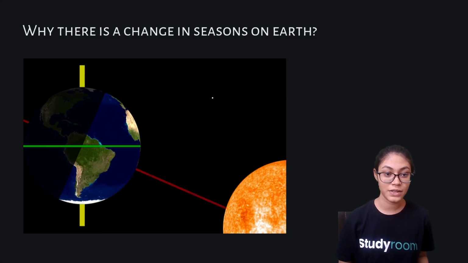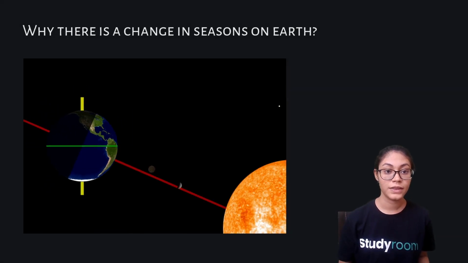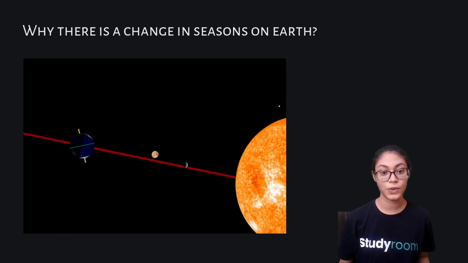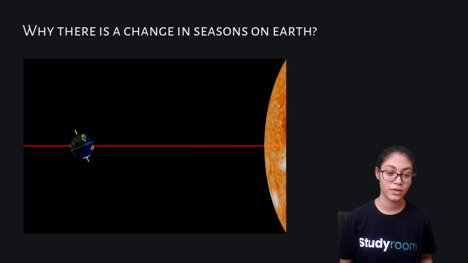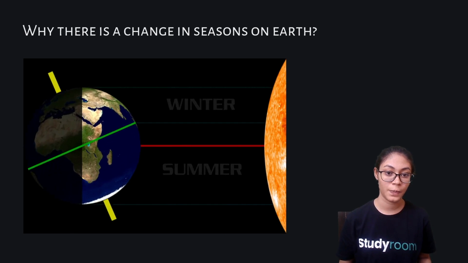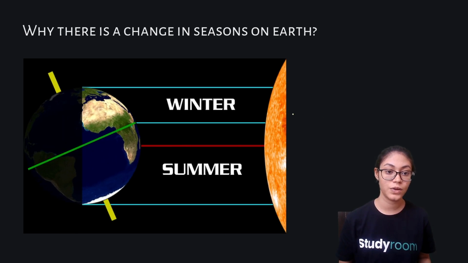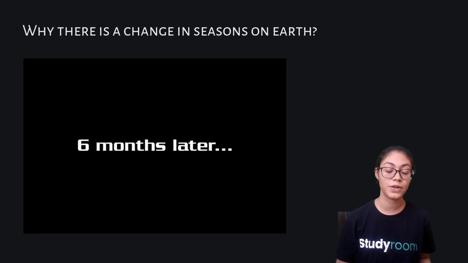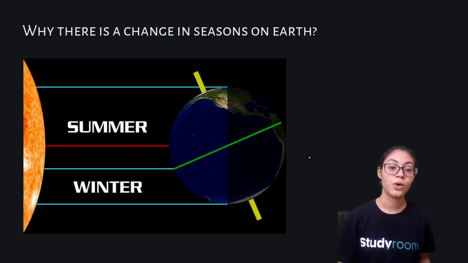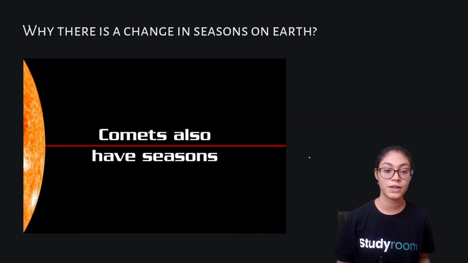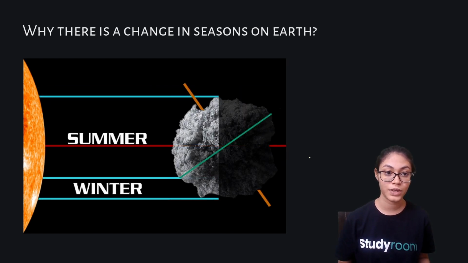Now, here you can see that because of the tilt, there are season changes on the Earth. Here you can see the northern hemisphere having winter and the southern hemisphere having summer. And 6 months later, the northern hemisphere would have summer and the southern hemisphere would have winter. Right?